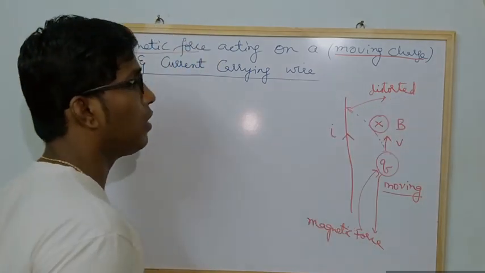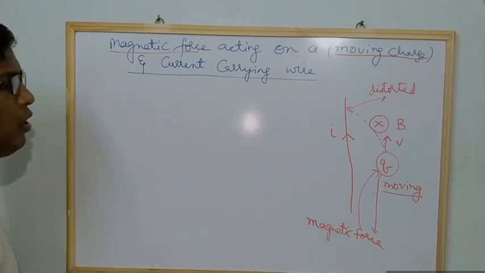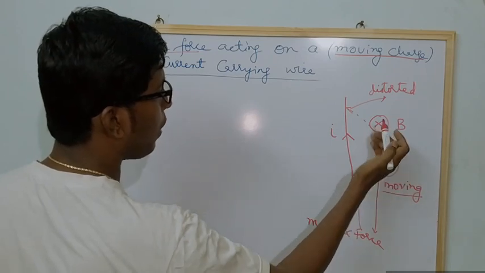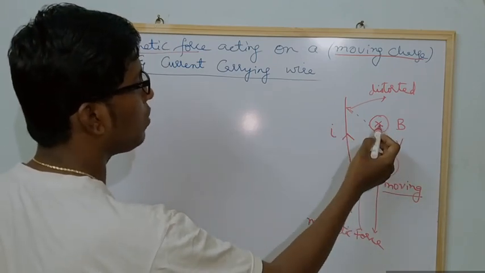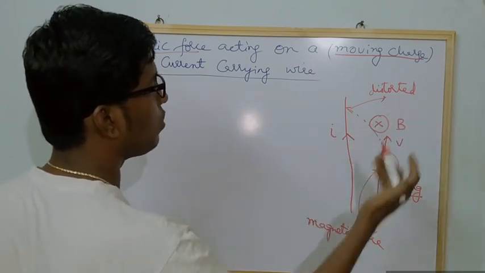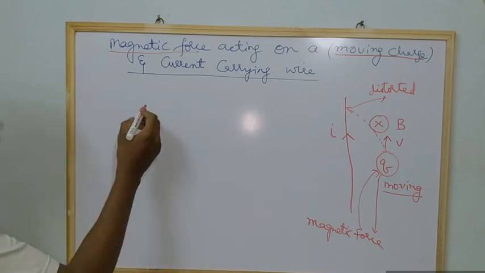That is what we have learned just now, why the picture gets distorted. This is the reason: when a charge moves or comes near the magnetic field, the field exerts some force on the charge, so the charge will move away from the magnetic field. That is the reason. Now listen here, we will see the formula.